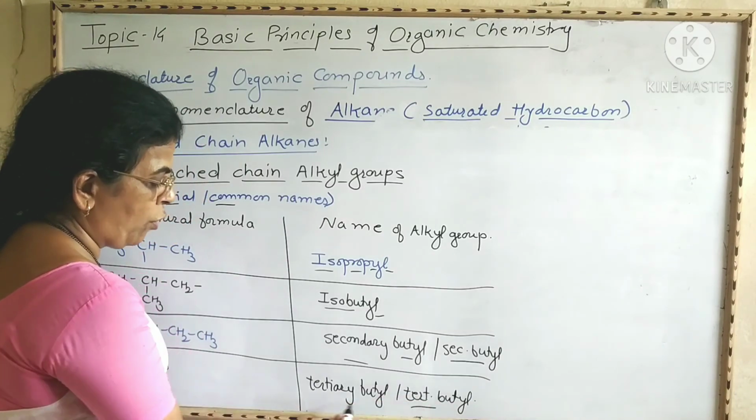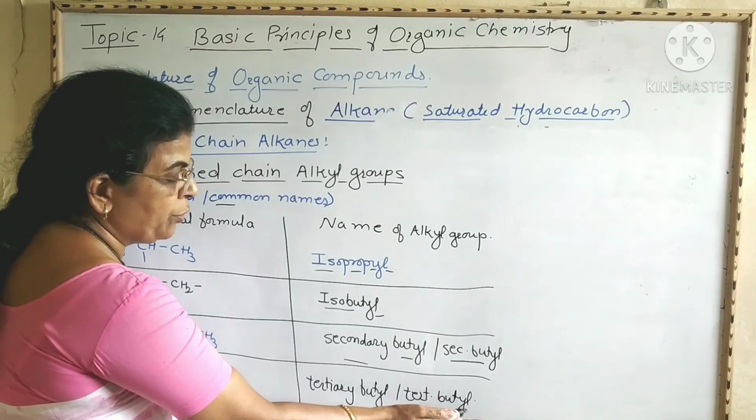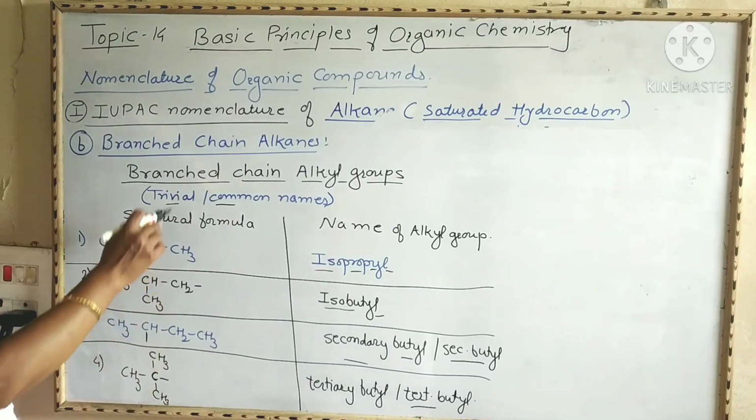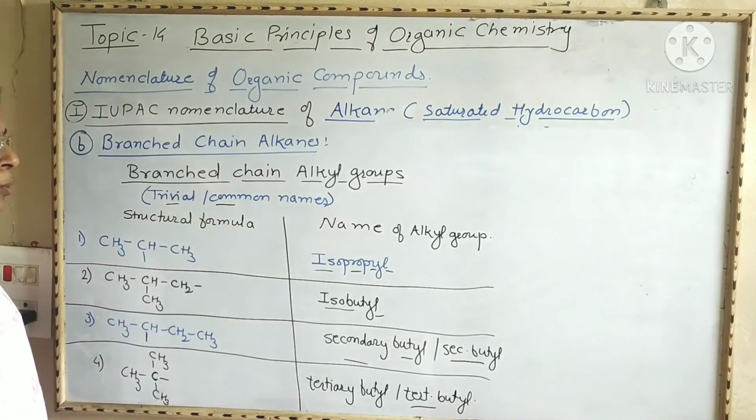Tert is the short form of tertiary. Tertiary butyl group, or tert-butyl group. In this way, branched chain alkyl groups are named according to the trivial or common name system. And these names of branched alkyl groups are used in the IUPAC nomenclature system.